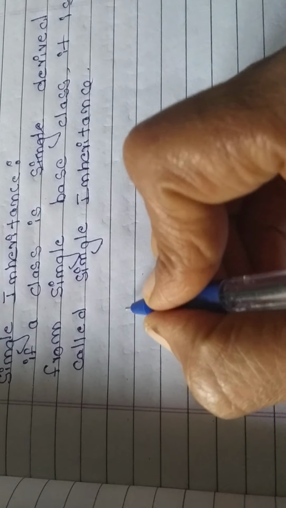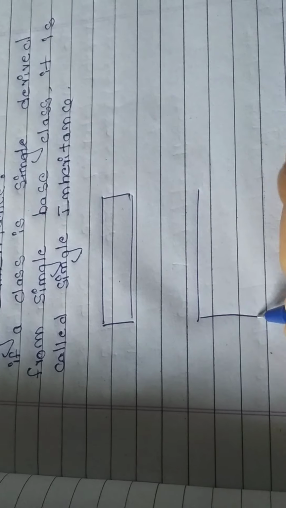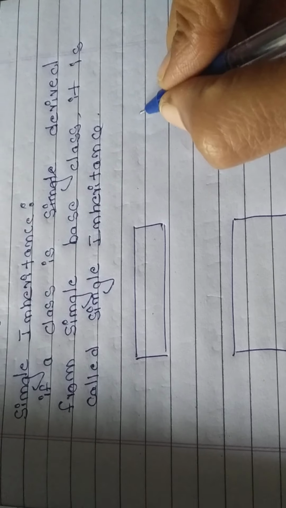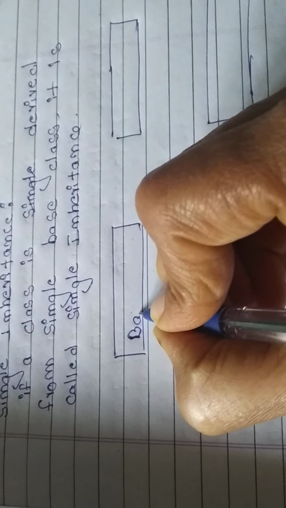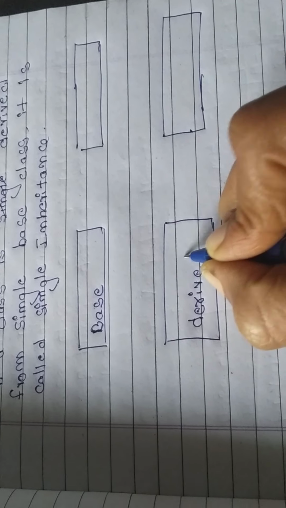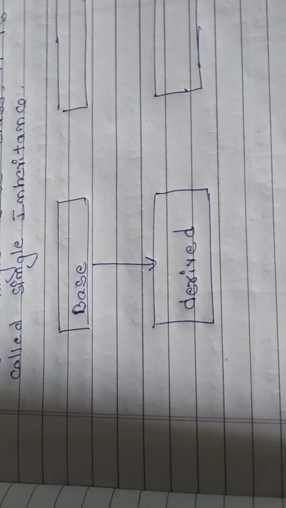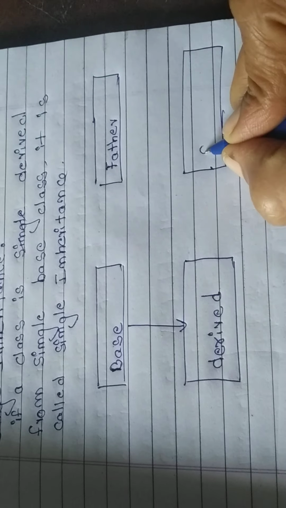I told you, it is very important that you draw the syntax and examples. Base class is here and the derived class is there. Which class is called a derived class? Which is called the base class? From where I am getting properties, I call it the base class. Who is getting properties, we call it the derived class. Example also you should write. You write this much, then you expect marks. Writing small, you shouldn't expect marks.